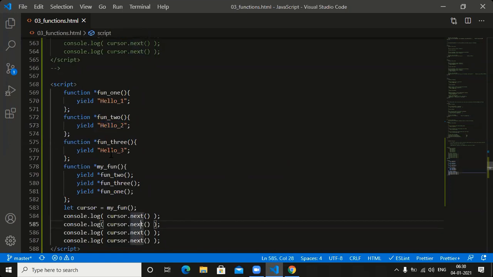Which message are you getting? Hello 3. Next one. Cursor dot next. Which message are you getting? Hello 1. Cursor dot next. What is the message you are getting? Undefined, and done equal to true.